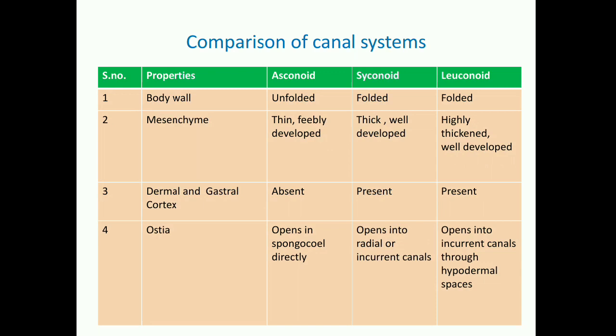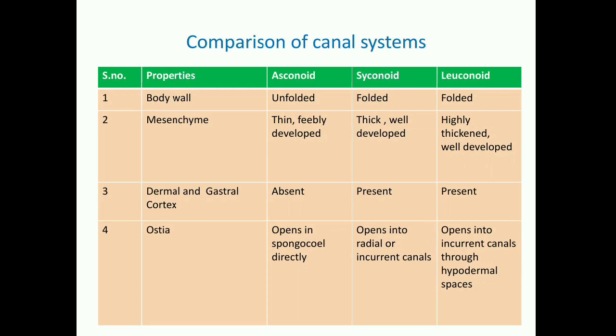Regarding their features, the first feature is the body wall. We have seen in asconoid it was unfolded, but in syconoid and leuconoid systems the body wall was folded. The second feature is regarding development of the mesenchyme or mesohyl layer. In the asconoid system it was thin and showed feeble development, but in syconoid it got thickened and well developed. In leuconoid you have seen it was highly thickened and also showed good development.